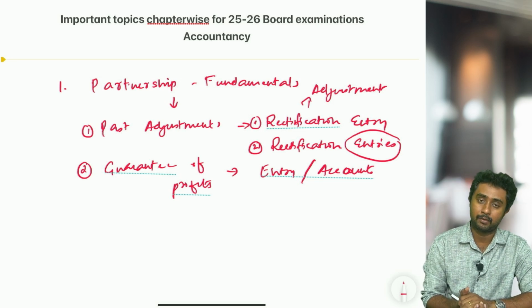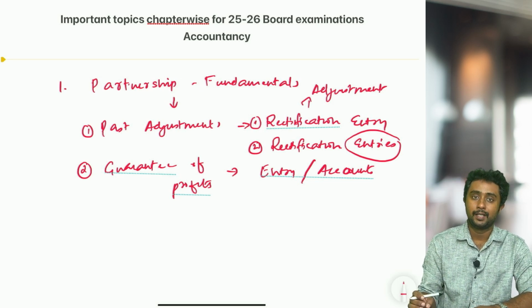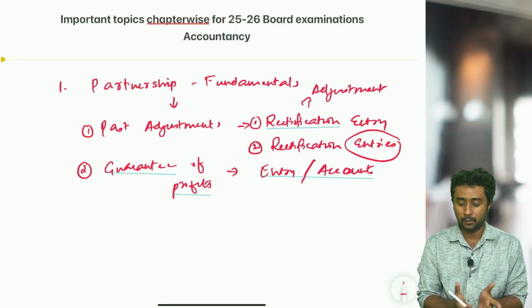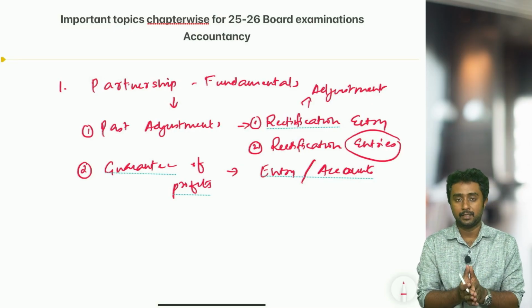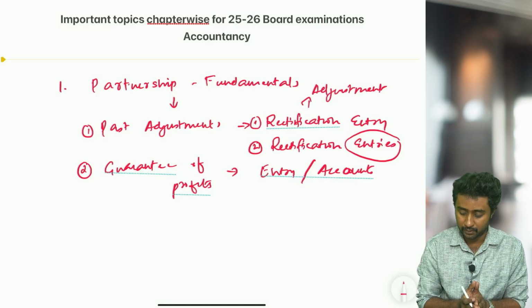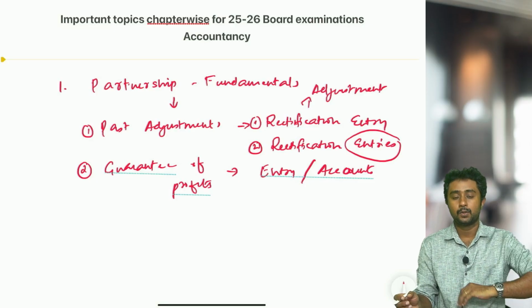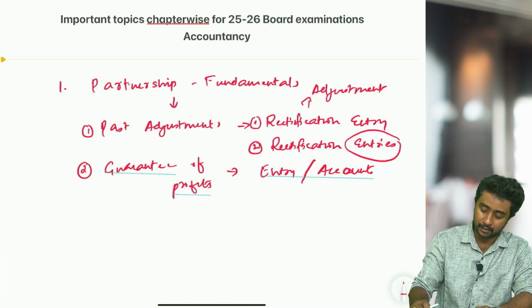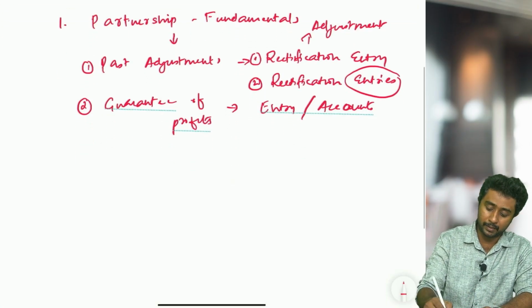So in the appropriation account of a partner, how will you show the deficiency that is adjusted? You must be knowing the word deficiency by now. How you would adjust the deficiency, that you need to check. Also practice entry based questions on guarantee of profits. These two are the most important topics in this.